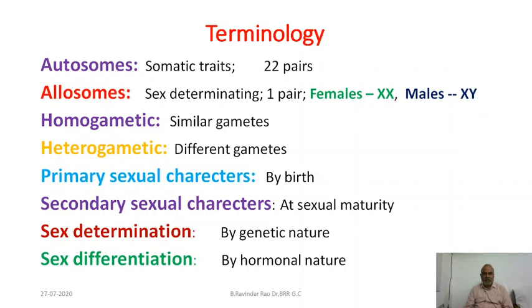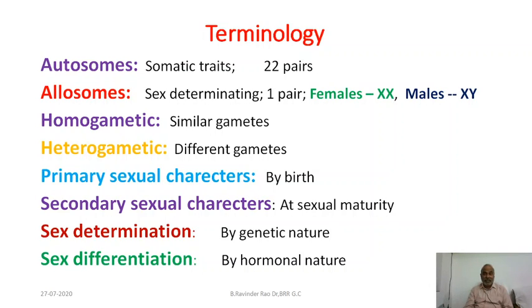And homogametic parent, the parent who produces similar type of gametes with reference to allosomes, is called homogametic. For example, in human beings, the female mother produces eggs, and all the eggs are having one X chromosome equally. So all the gametes of mother are same. There is no difference in allosomes. So that's why mother is called homogametic. What I am speaking are related to X and Y chromosomes only.